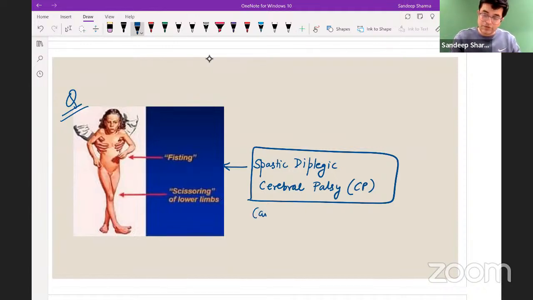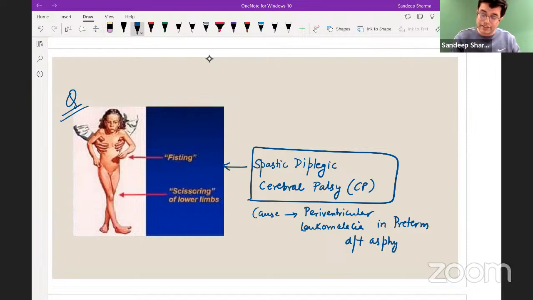And what is the cause of spastic diplegic cerebral palsy? It occurs due to damage to periventricular white matter called periventricular leukomalacia. Periventricular leukomalacia is damage to white matter which occurs in preterm newborns due to asphyxia. That is, during childbirth, if there is delayed cry, there will be damage to white matter around the ventricle. Later, the child will develop spastic diplegic cerebral palsy, right?